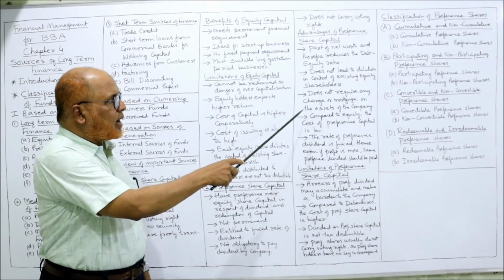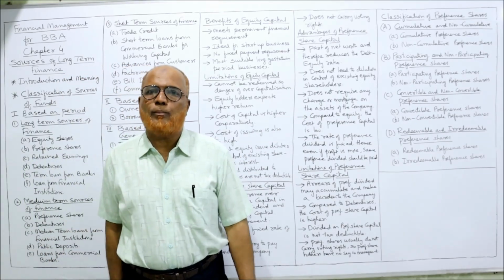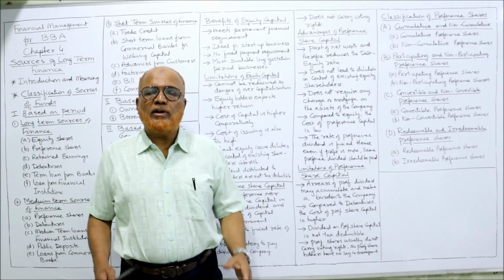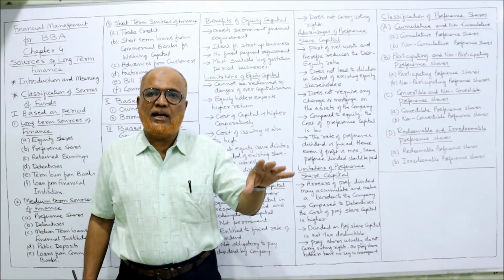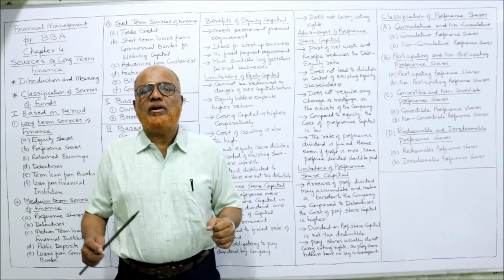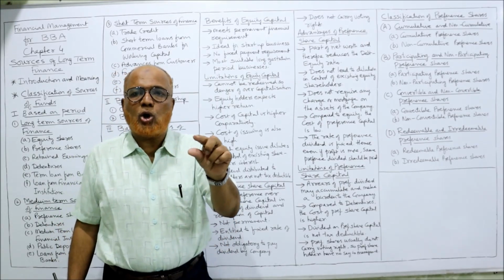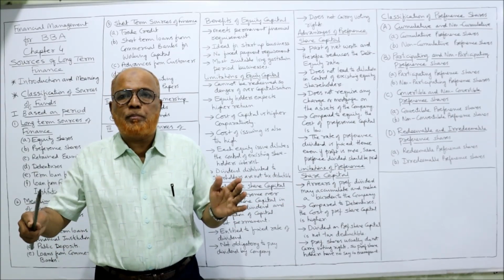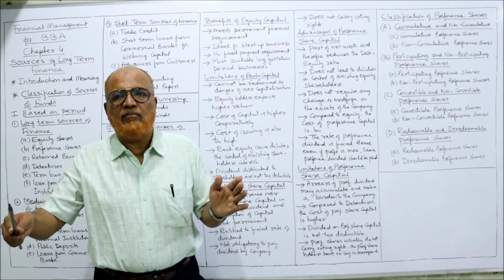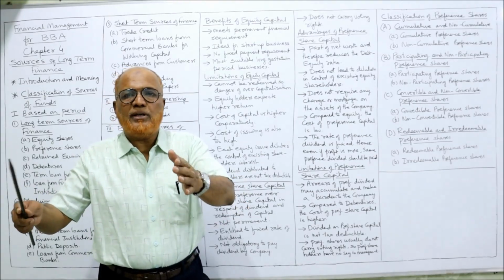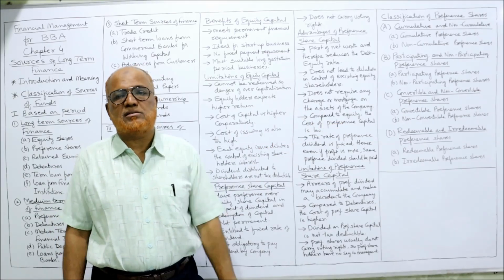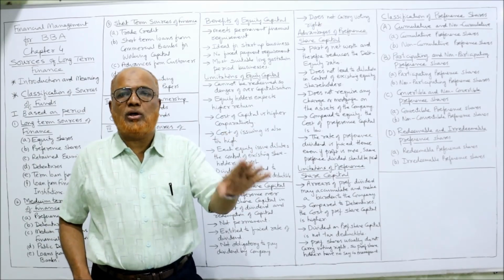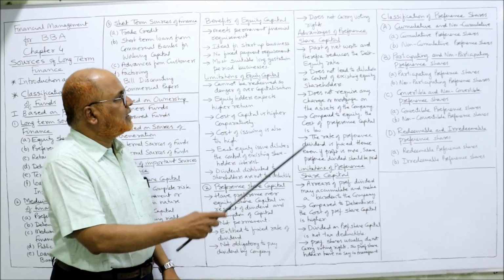Third one, does not require any charge or mortgage on the assets of the company. In case of debentures or any loan, it will create a charge against the assets of the business. Example, when debentures are issued, it is a secured debenture, security provided on the assets of the business. If the company fails to pay interest or fails to pay back the debenture amount, the debenture holder will have the right of charge on the assets. But preference shareholders and equity shareholders will not have any charge on the assets of the company. Then these are the advantages.